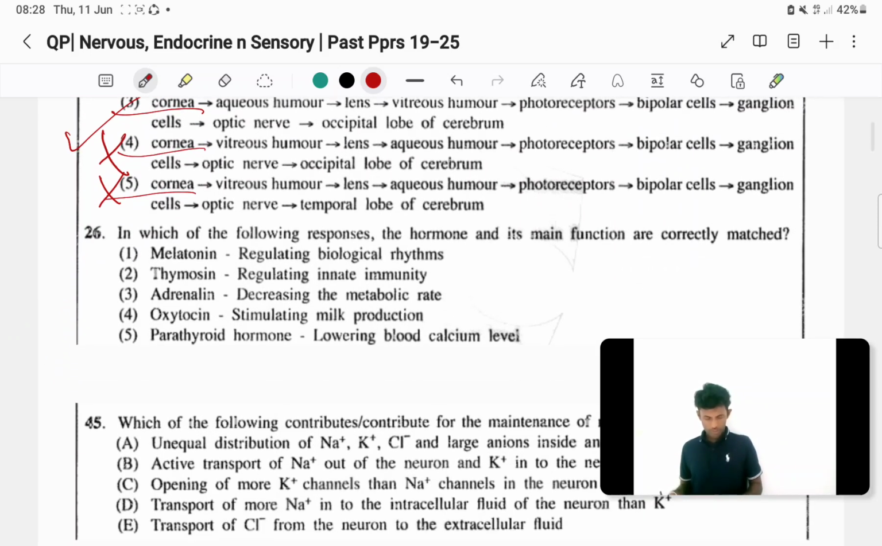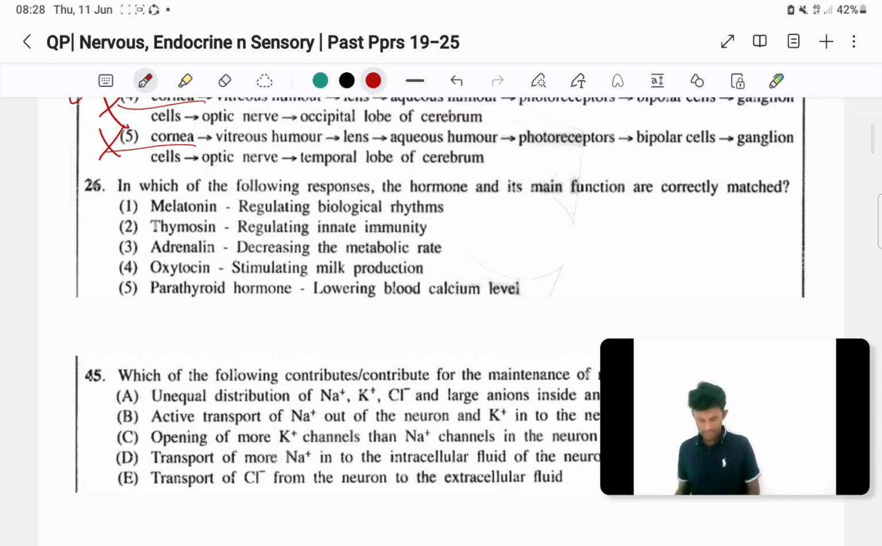Okay, 25th done. Then the 26th question: in which of the following responses are the hormone and its main function correctly matched? Here they gave you five hormones and their functions. I think most of you, the ones who sent me answers, marked it correctly. The answer is the first one, right?